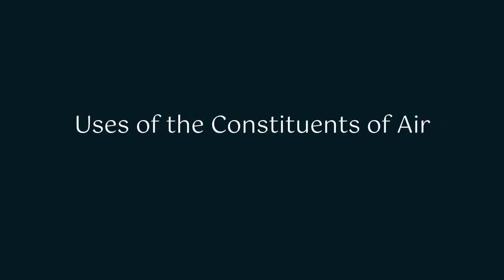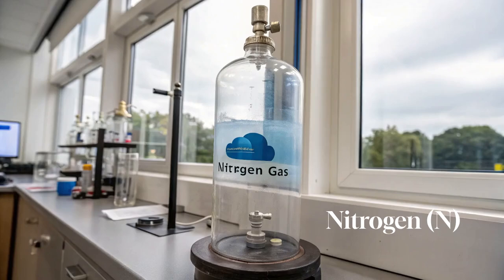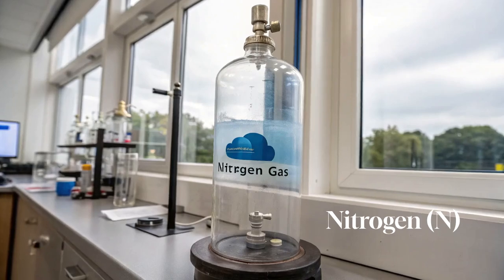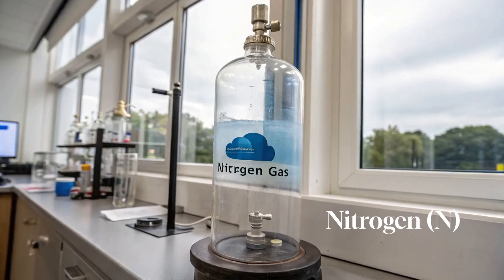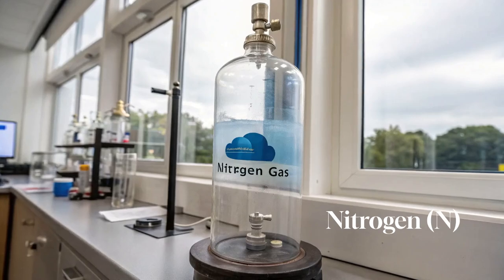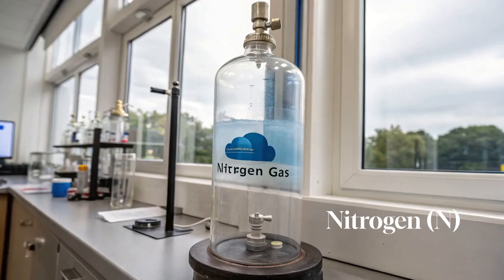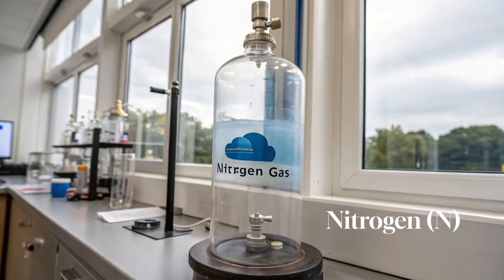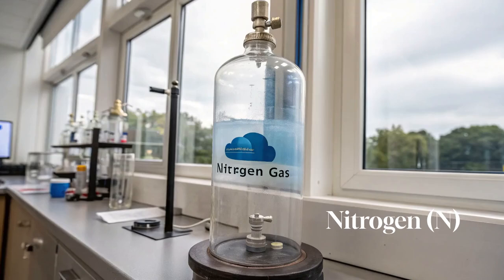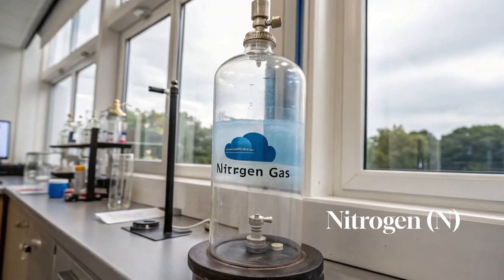Moving ahead, we look at the uses of air constituents. Now, the first one we're looking at is nitrogen. Nitrogen is useful in fertilizer production, in the production of ammonia, and in food packaging, and it also prevents the oxidation and spoilage of food. We all know the popular fertilizer NPK.